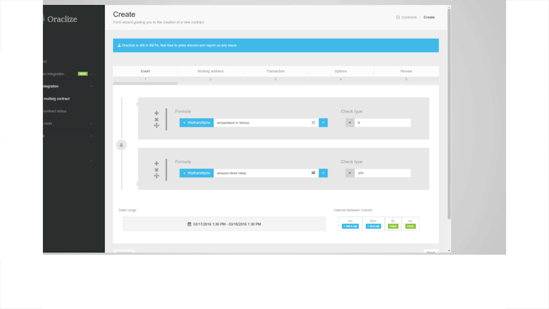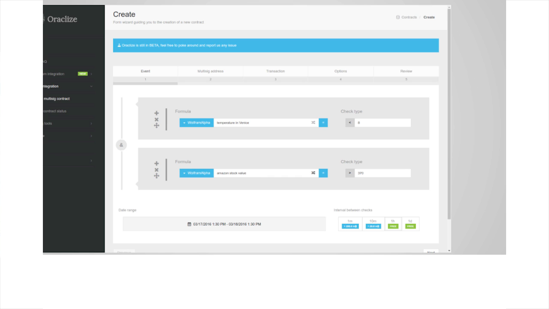So in this case, we choose as data source Wolfram Alpha and as formula the temperature in Venice. But obviously, you could ask something like the data source is UPS and the formula is the status of my shipment with this tracking number. Okay. Then you set a condition, something like check if it's delivered or still in transit, for example.